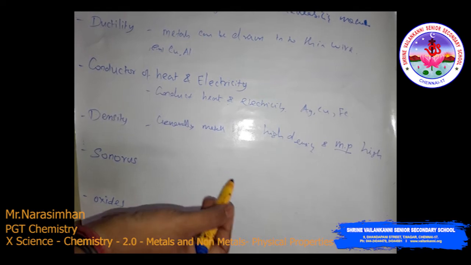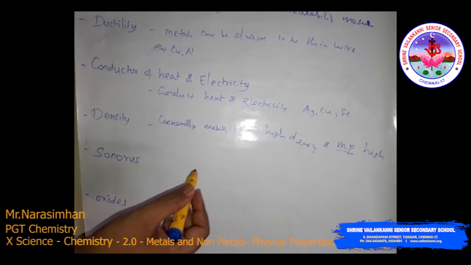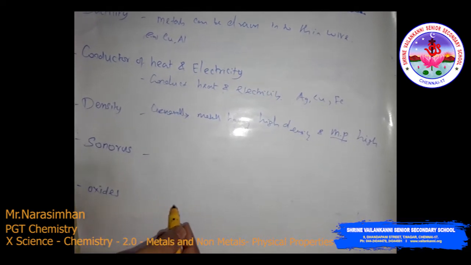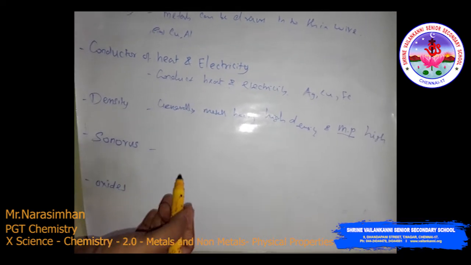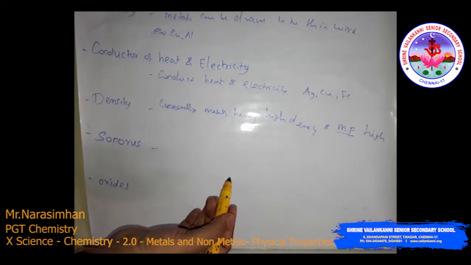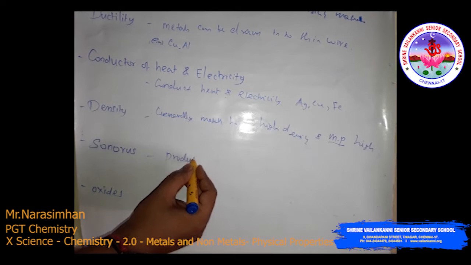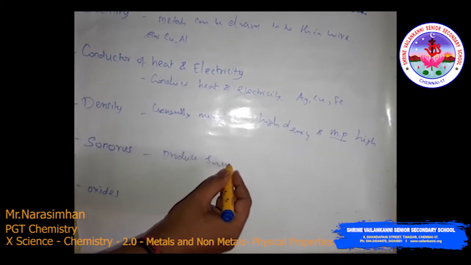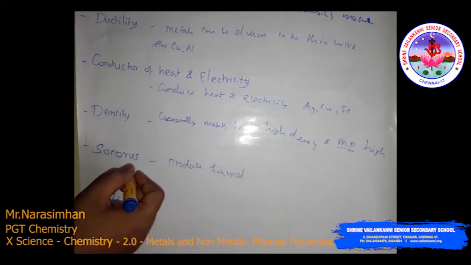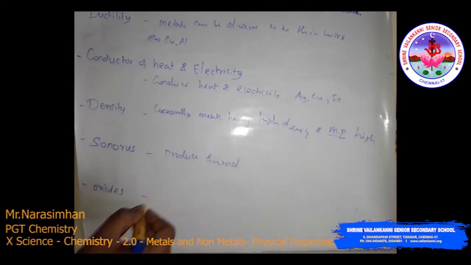So most of the metals are usually high density only. Then sonorous. Sonorous means what? That is, metals are sound producing. When metals strike a hard surface, they produce sound. That is why they are sonorous. So sonorous in nature.